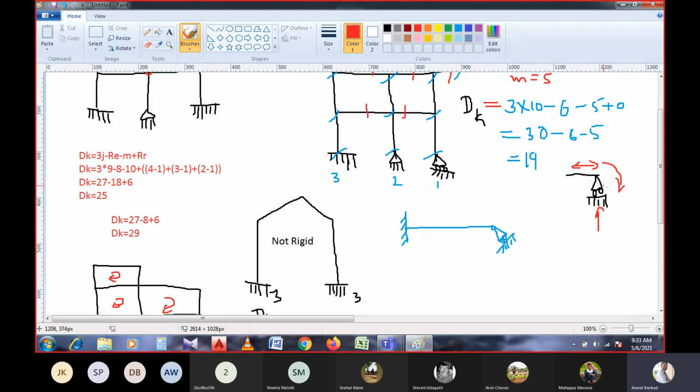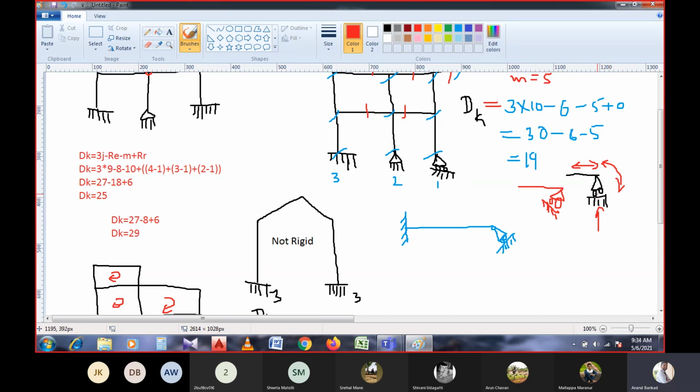When the moment is allowed to move in its z direction, we can have the movement or the support in this manner also, right? That means the particular support is allowed to move in any direction in the z axis.